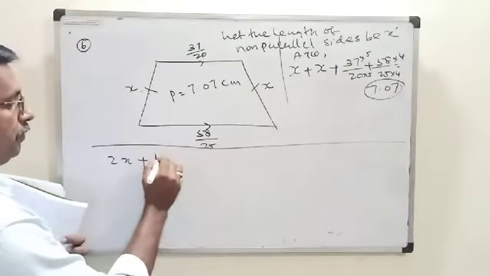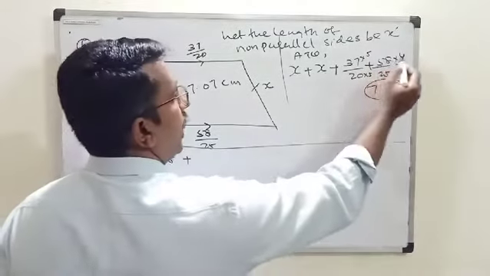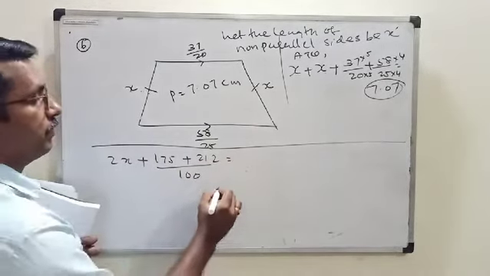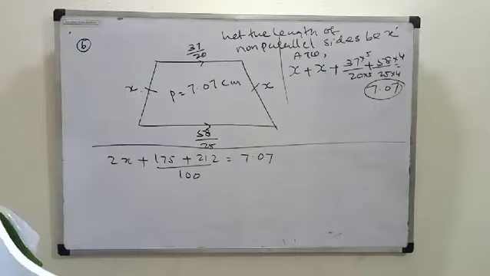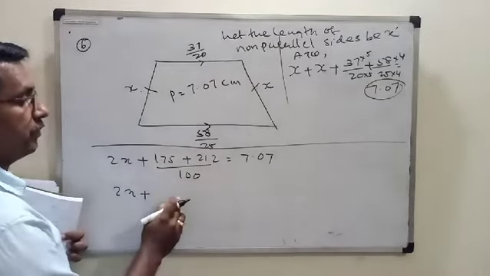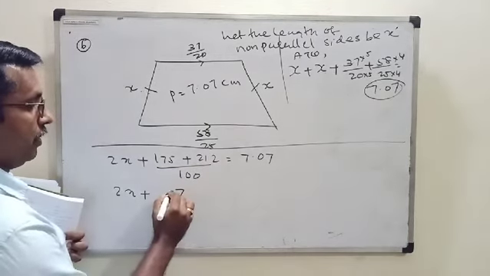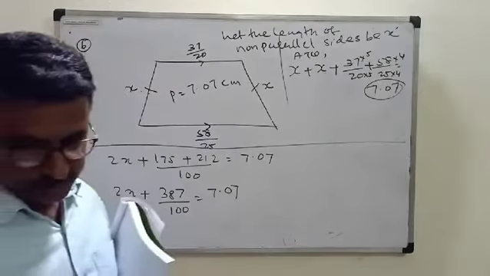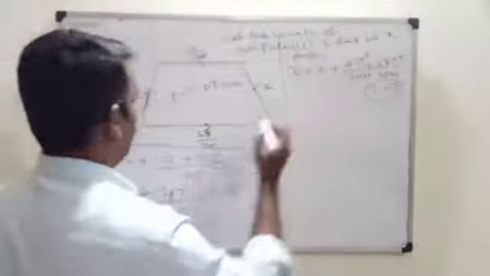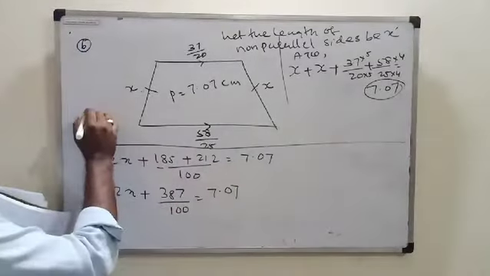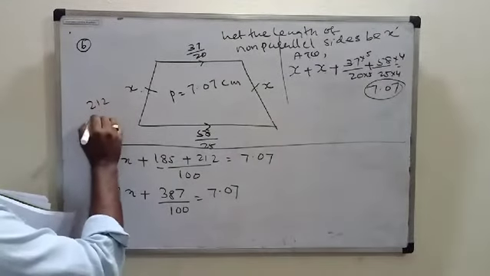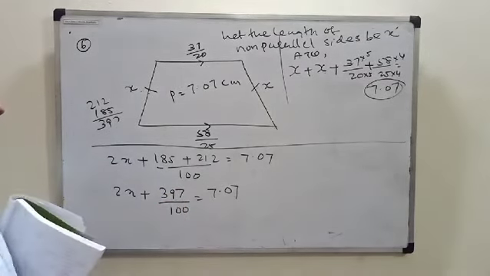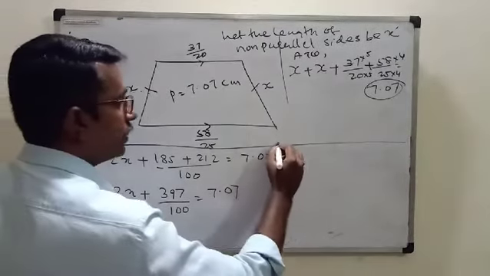So 37 into 5, 185, plus 58 into 4, 232, upon 100 is equal to 7.07. 2x plus, what is the answer to this one? 185 plus 232, that is 417 upon 100 is equal to 7.07.